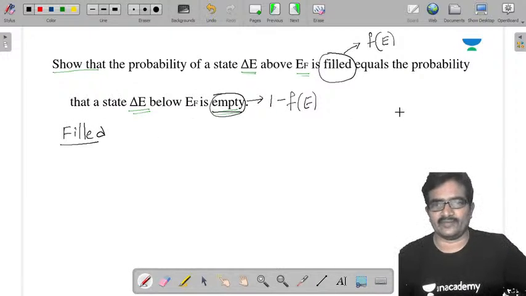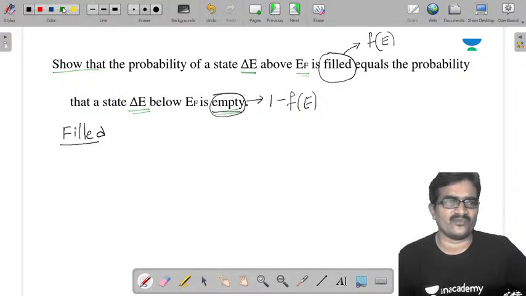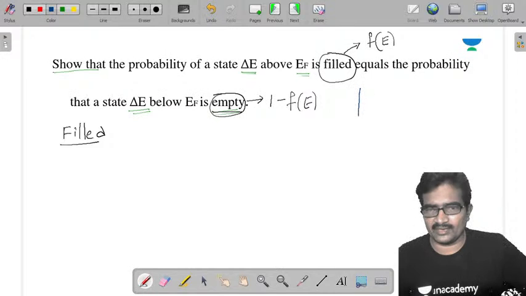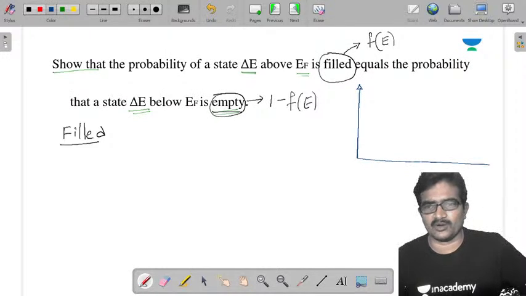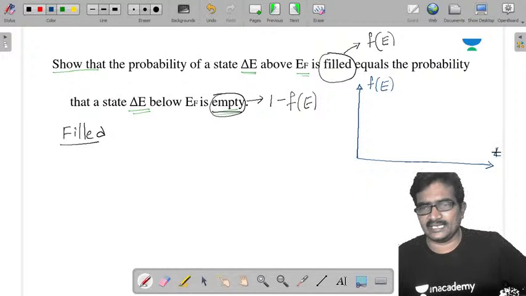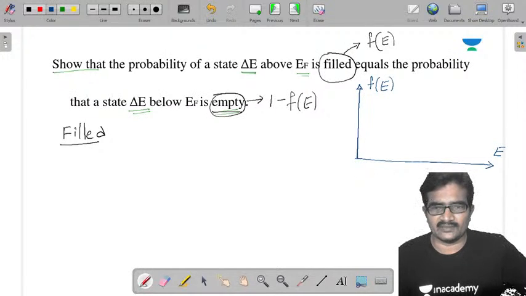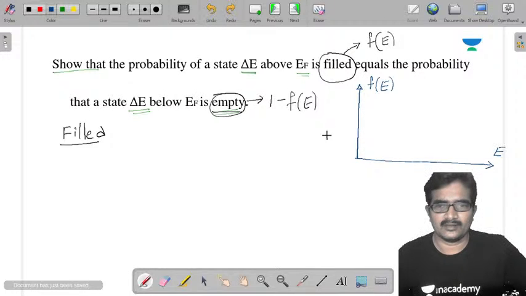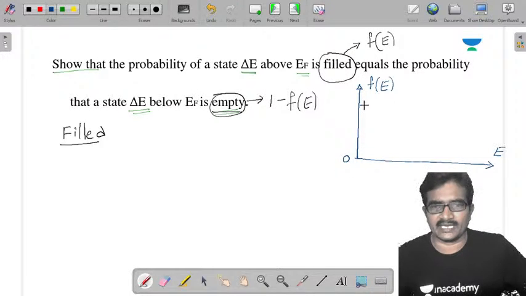Next I go to vacant. First of all, I need to define that energy level. This is the regular thing we defined already. This is the plot we already have, F of E versus E. Its value is 0 and 1.